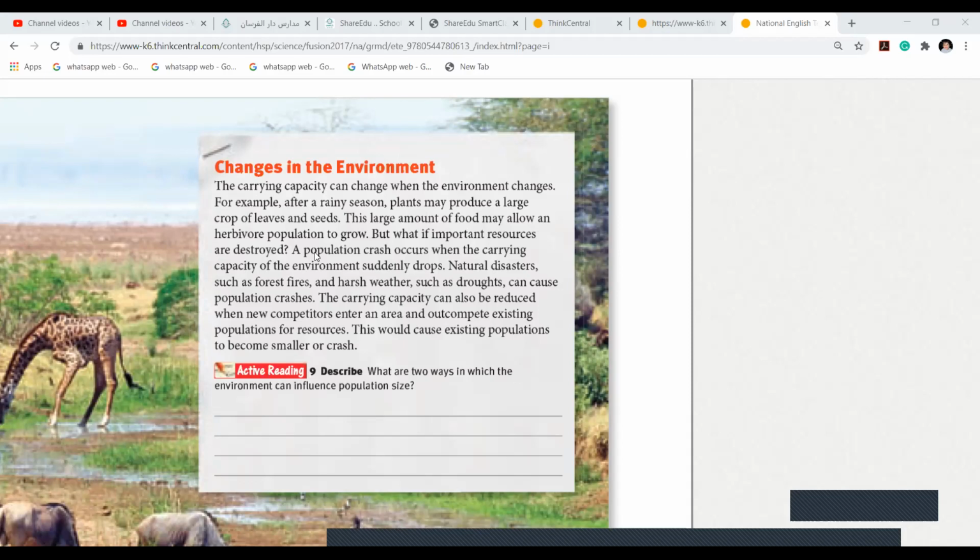The carrying capacity can also be reduced when new competitors enter an area. What do I mean by new competitors? Tell me. Yes, Judy? What do I mean by new competitors entering?